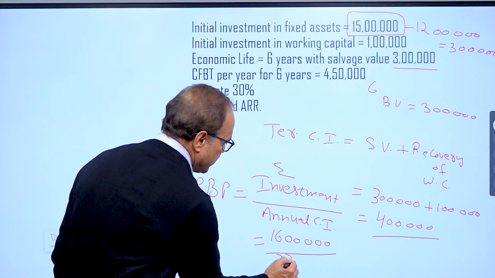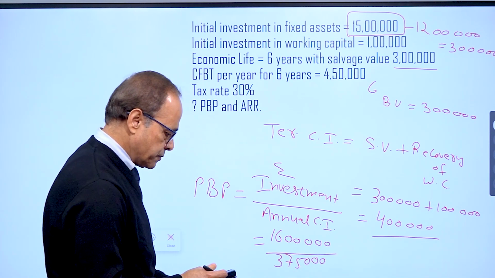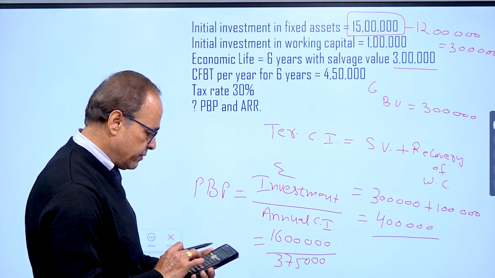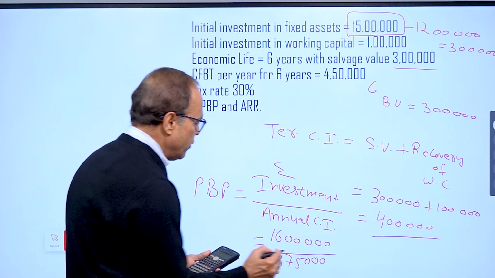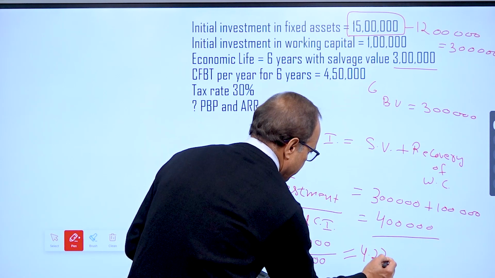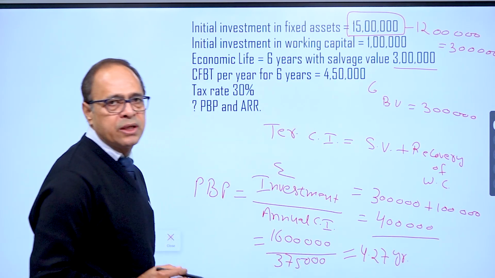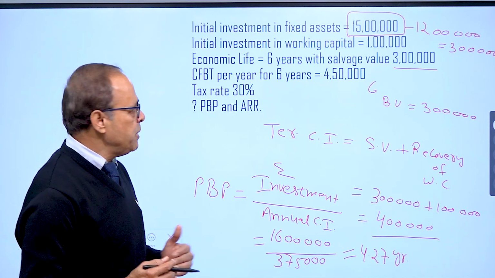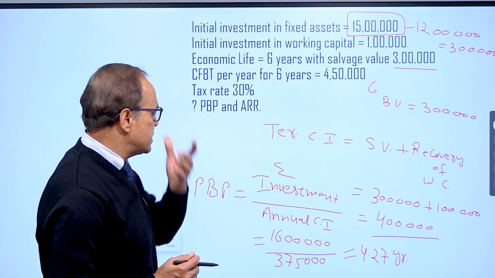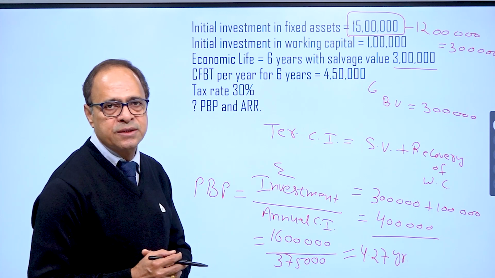Annual cash inflow is 3,75,000. So 16 lakh divided by 3,75,000 gives 4.27 years. It means our total investment of 16 lakh will get recovered by the end of 4.27 years.